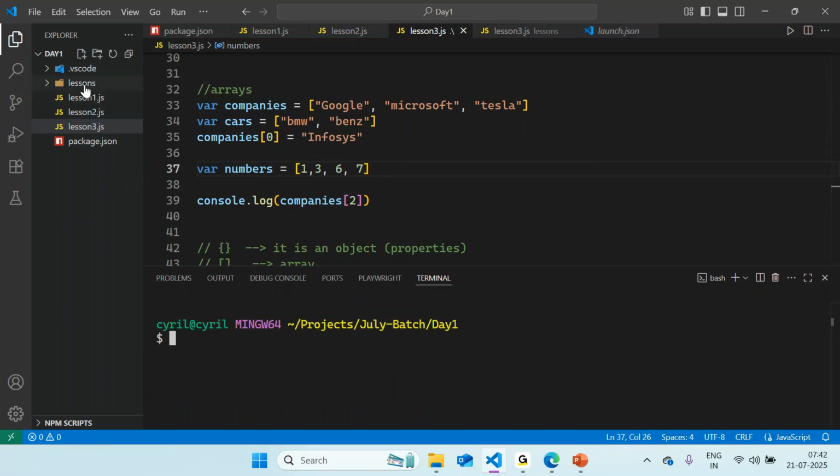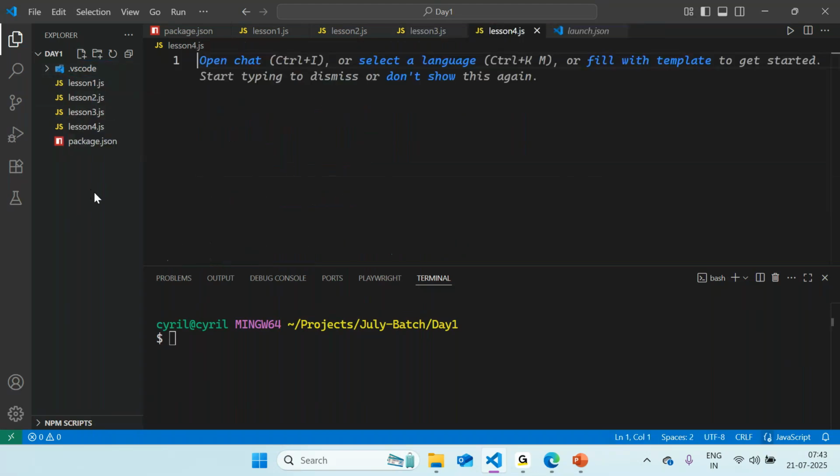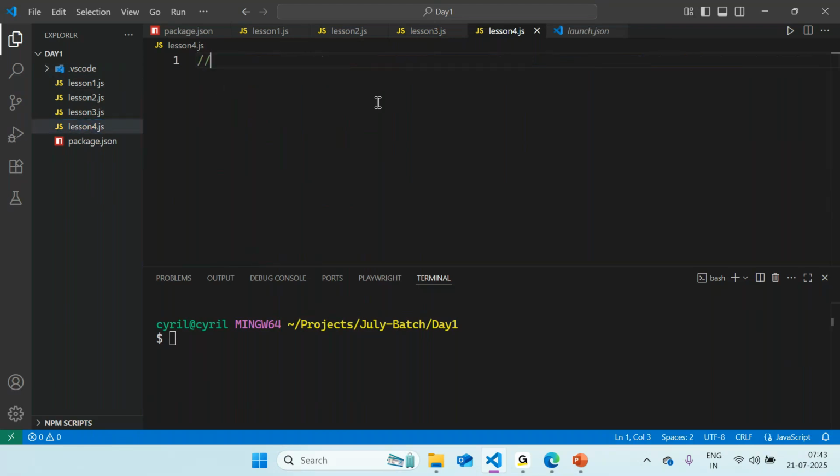So for today's example, let me delete this lessons folder that we created last time, and let me now create a new file, say lesson4, for today. And the topic of discussion for lesson 4 would be relational or comparison operators.